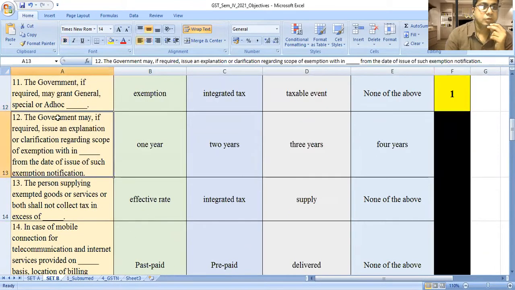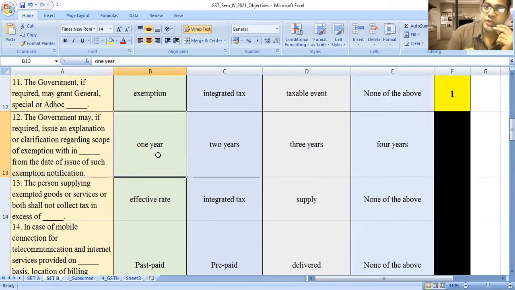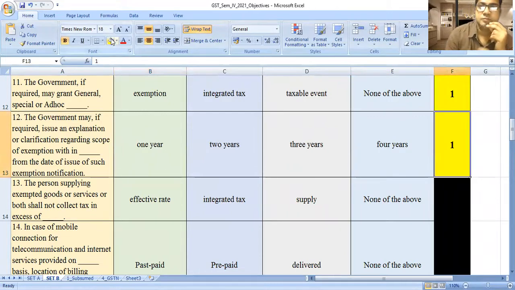Next, the government may, if required, issue an explanation or clarification regarding the scope of exemption within dash from the date of issue of such exemption notification. Option A, 1 year. Option B, 2 year. Option C, 3 year. Option D, 4 year. The answer will be option A, that is 1 year.